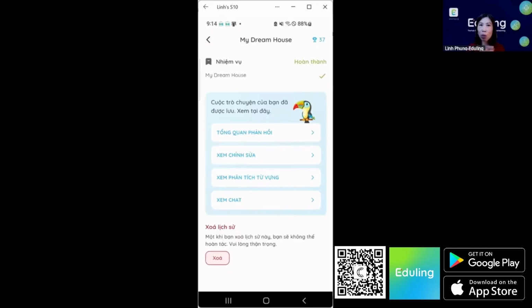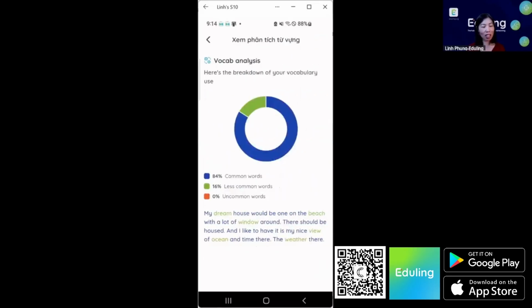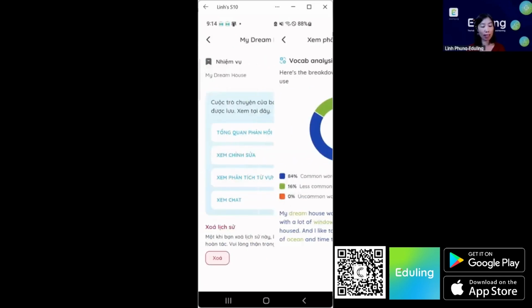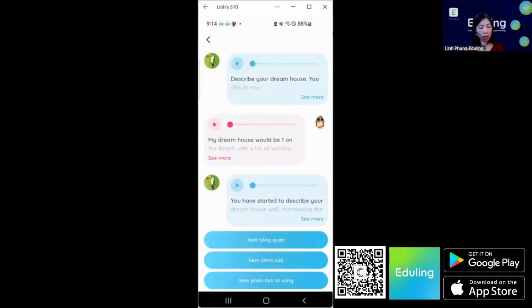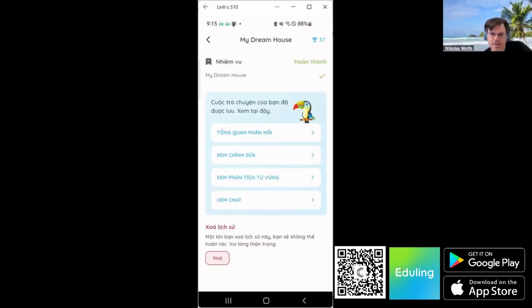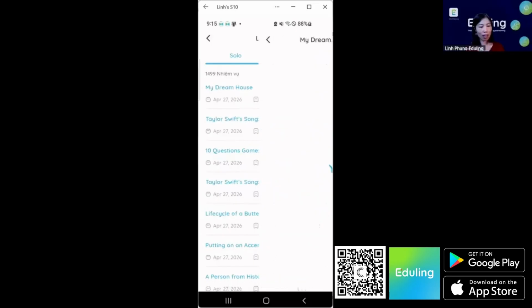And if you explore other tasks on the app, we like the idea of having something to talk about, either a game, a task, or a picture to talk about, a video. Now you can also watch a video and talk about it with EdulingAI. But I just want to show that you can also look at everything that has been saved here for you, and you can look at the conversation as well. On the overview, do you want to see the overview?